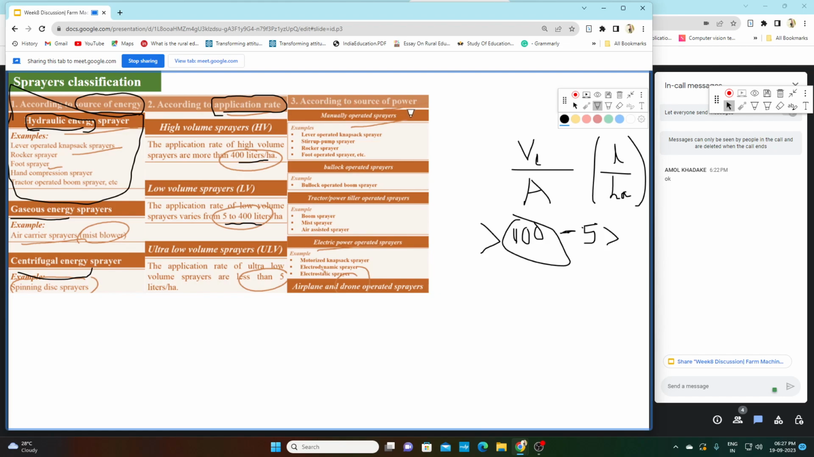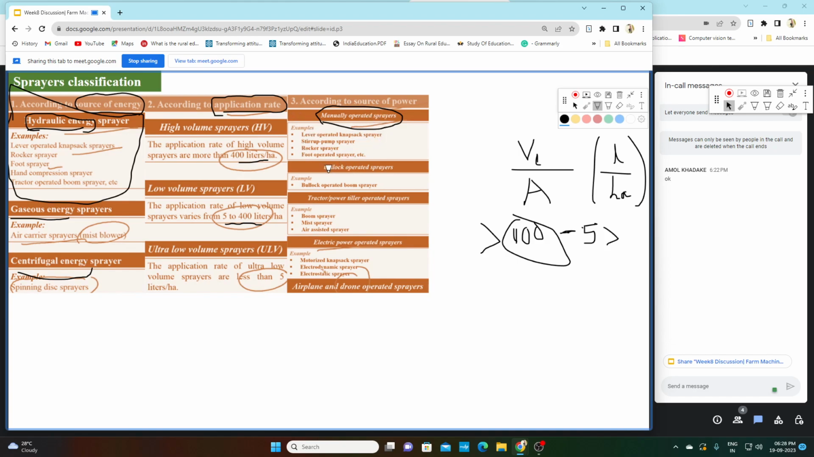And third is according to source of power. I have already told you again and again that basically in farm machinery, we have three sources of power: human power, animal power, and mechanical or electrical power. Similarly, we have categorized sprayers. First is manually operated sprayer, where the power is given by means of human power. Examples of manually operated sprayer are lever operated knapsack sprayer, stirrup pump sprayer, rocker sprayer, and foot operated sprayer. So these are the four examples.